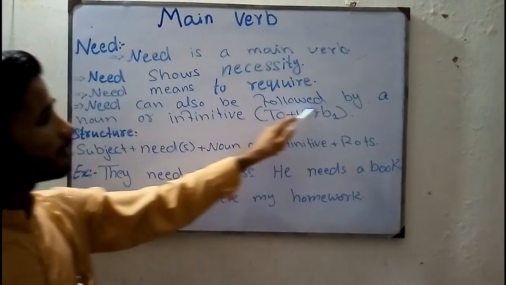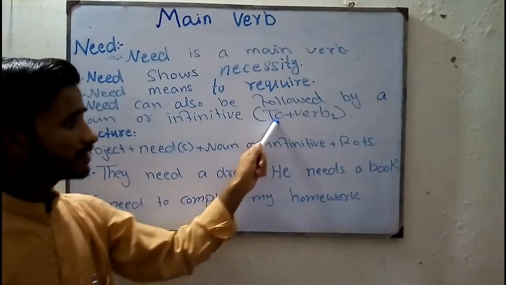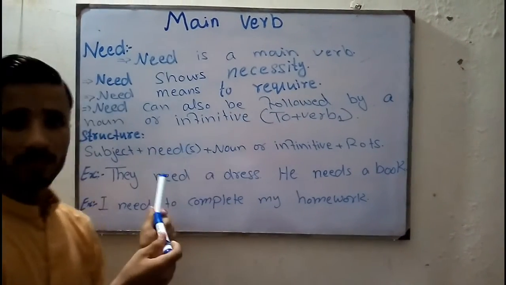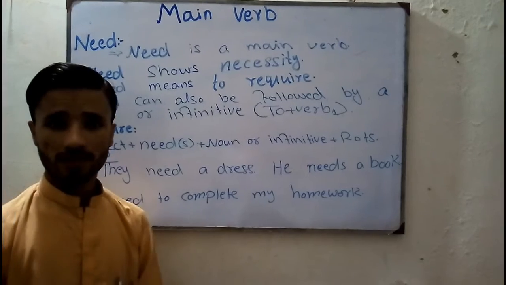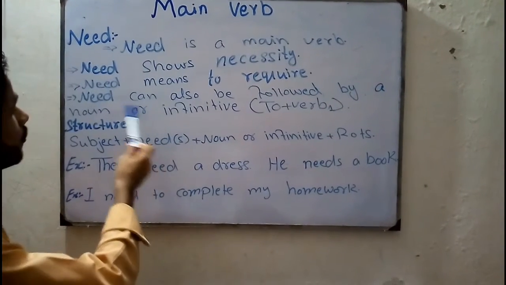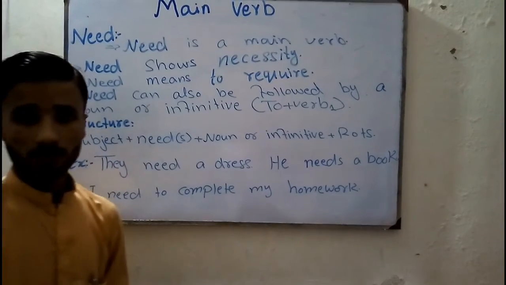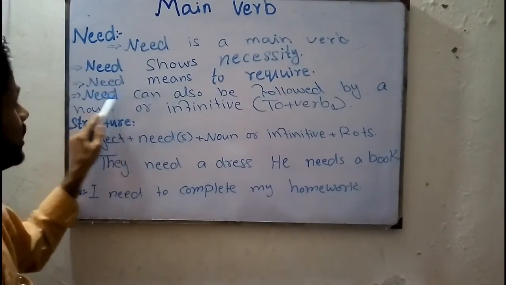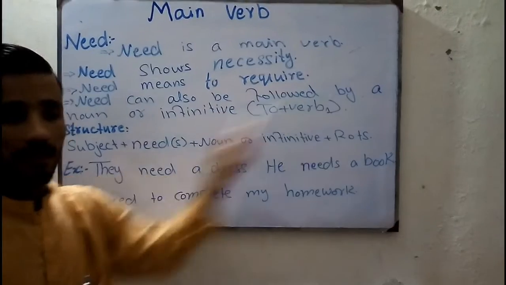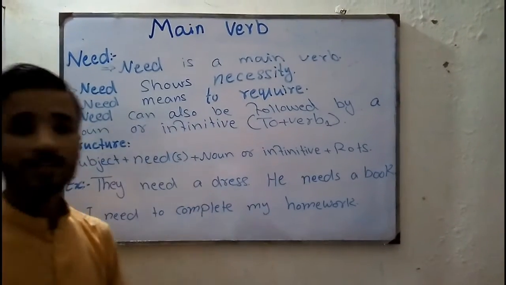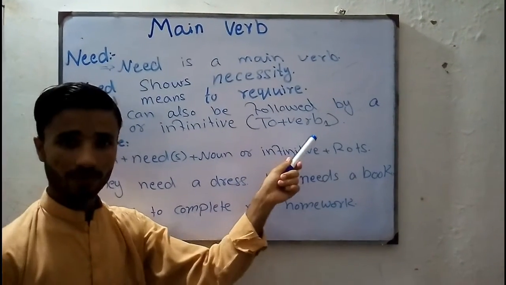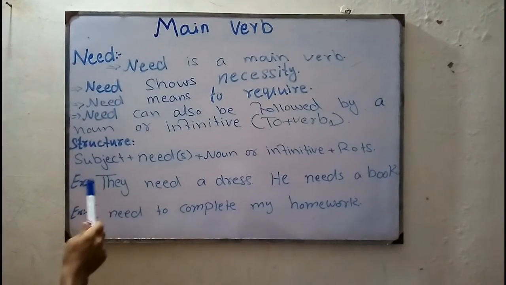Need can also be followed by a noun or infinitive, meaning to plus verb, same as with want. Want was also followed by a noun or an infinitive. So here need can also be followed by a noun or infinitive. Infinitive means to plus the first form of the verb. Is this clear?